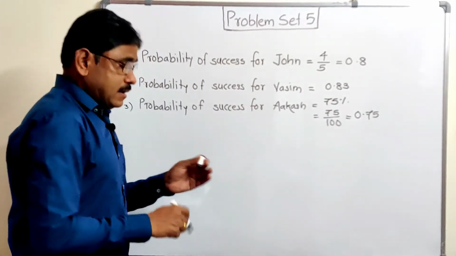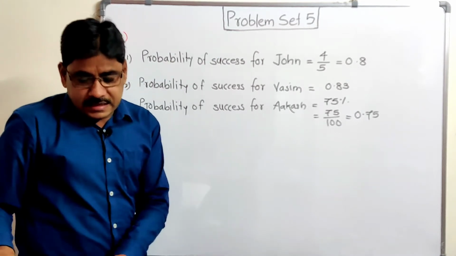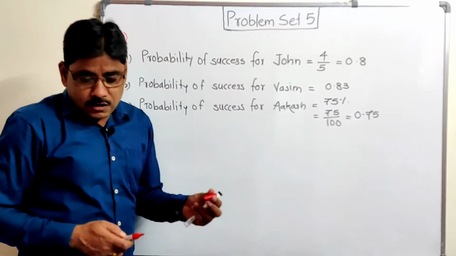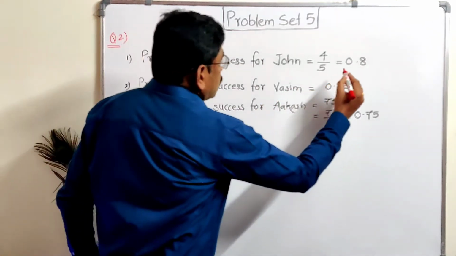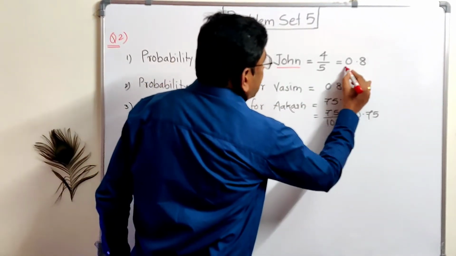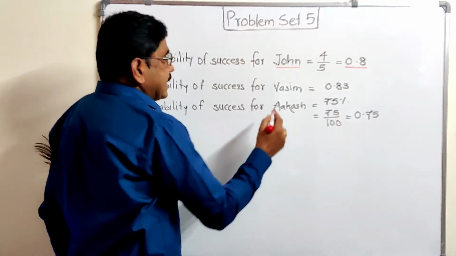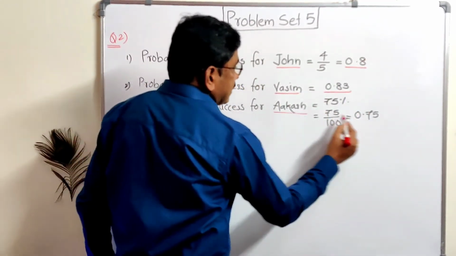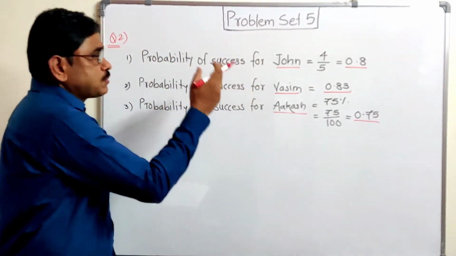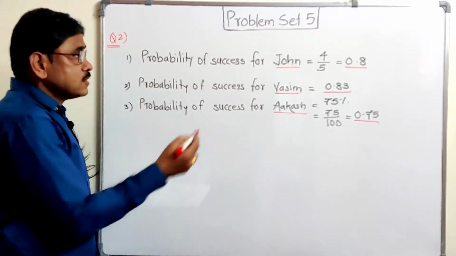Now compare, we have to write the answer. Who had the greatest probability of success? So John having the probability of success 0.8, Wasim having the probability 0.83 and Akash having the probability 0.75, so whose probability is highest, greatest? So Wasim.